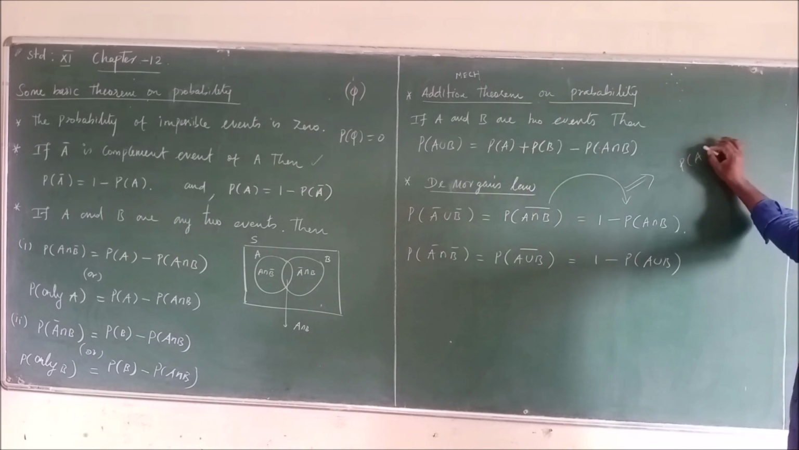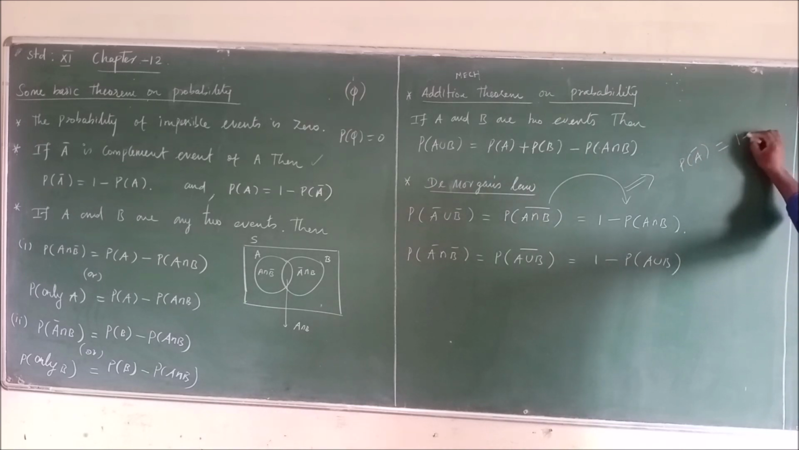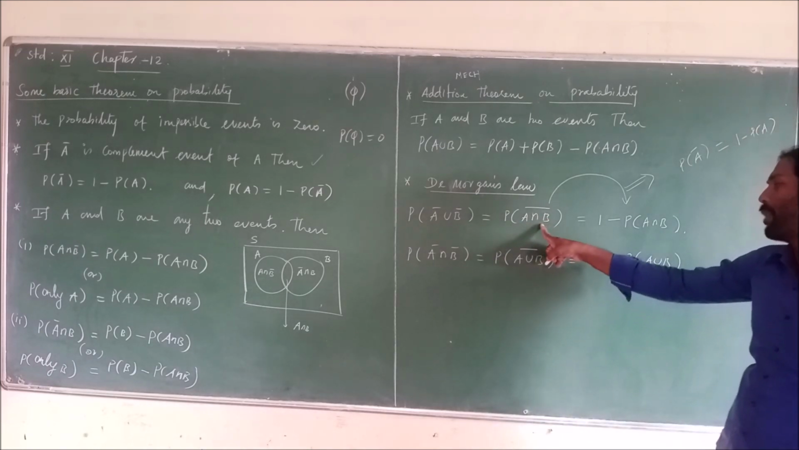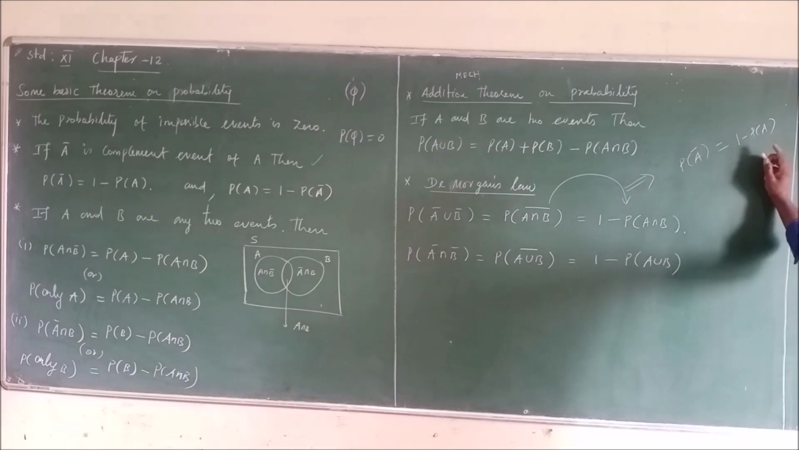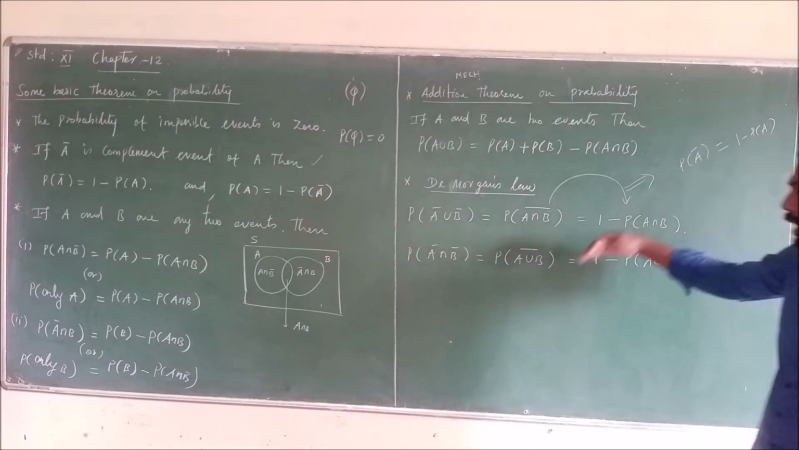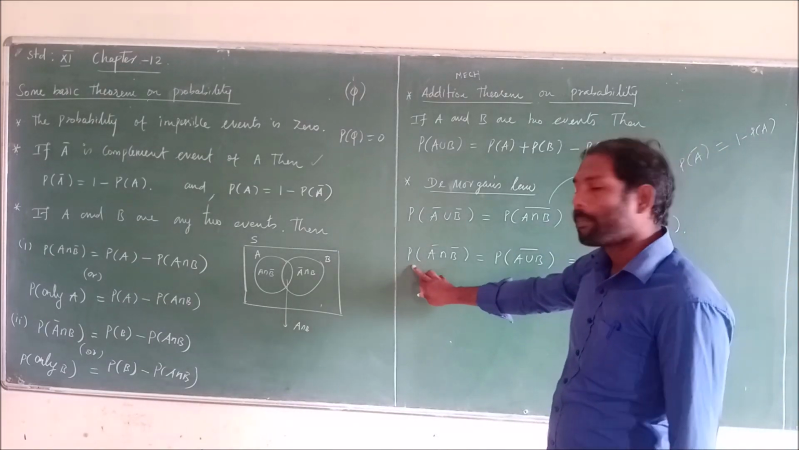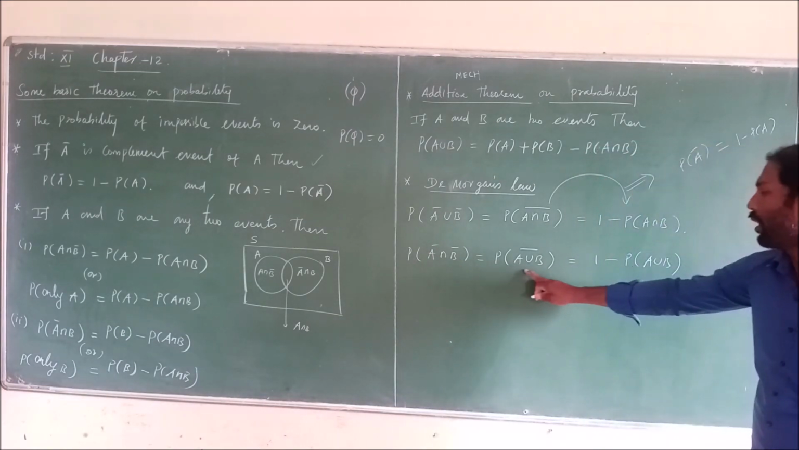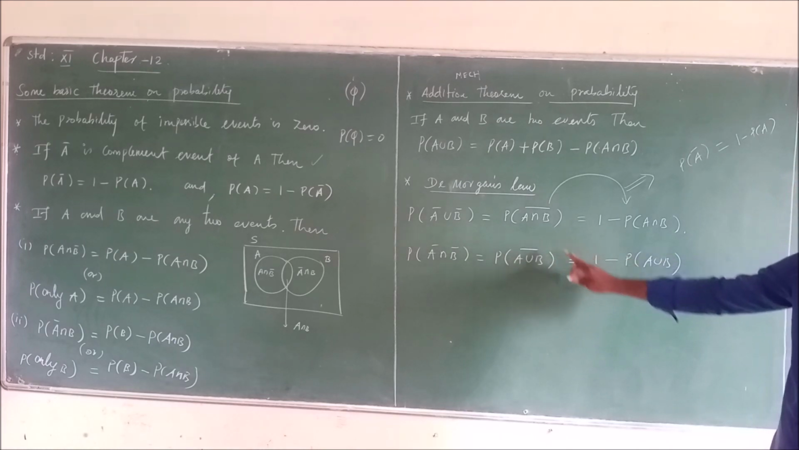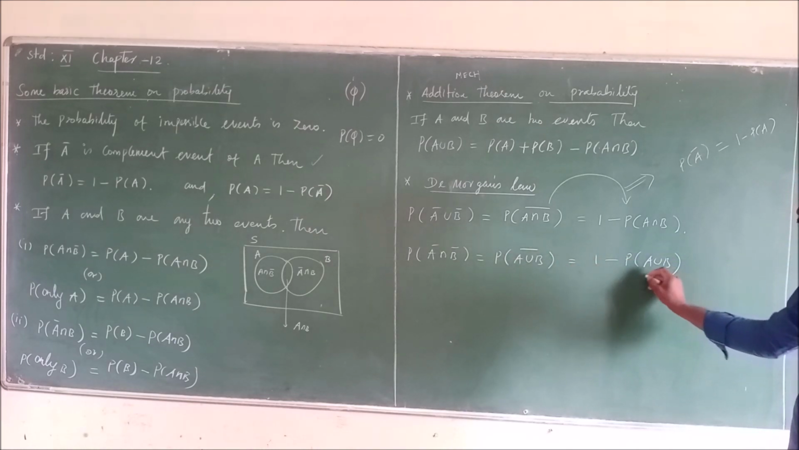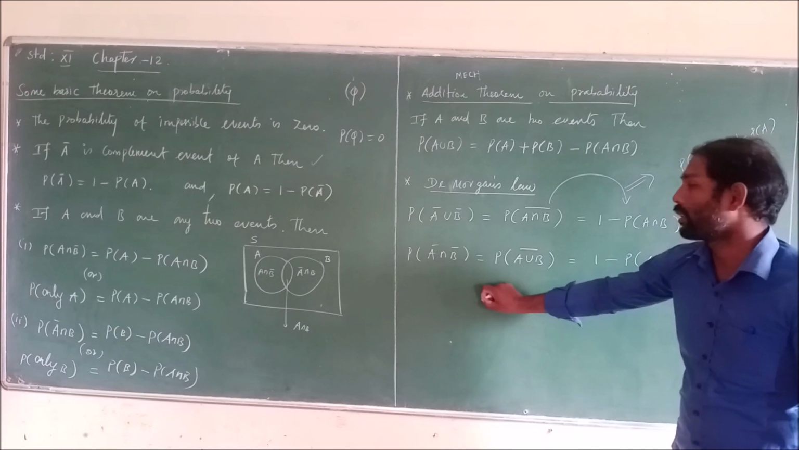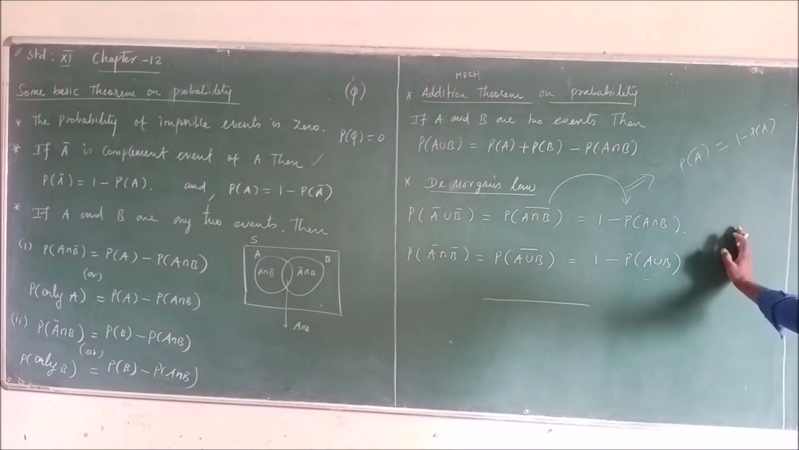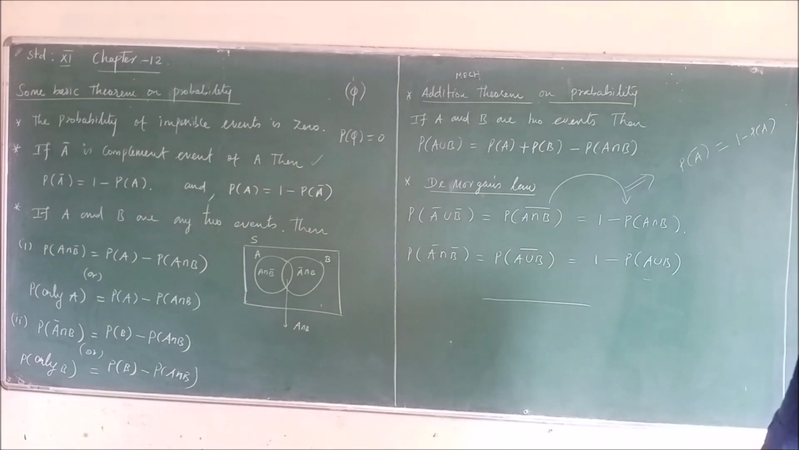Probability of A bar is nothing but 1 minus probability of A. So probability of (A intersection B) bar is nothing but 1 minus probability of A intersection B. And the second De Morgan theorem: probability of A bar intersection B bar equals probability of (A union B) whole bar, equal to 1 minus probability of A union B. So these basic theorems are used to solve exercise 12.2.